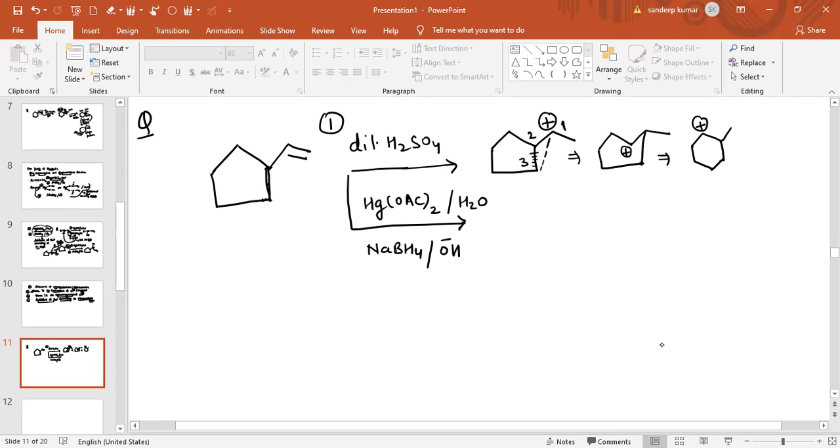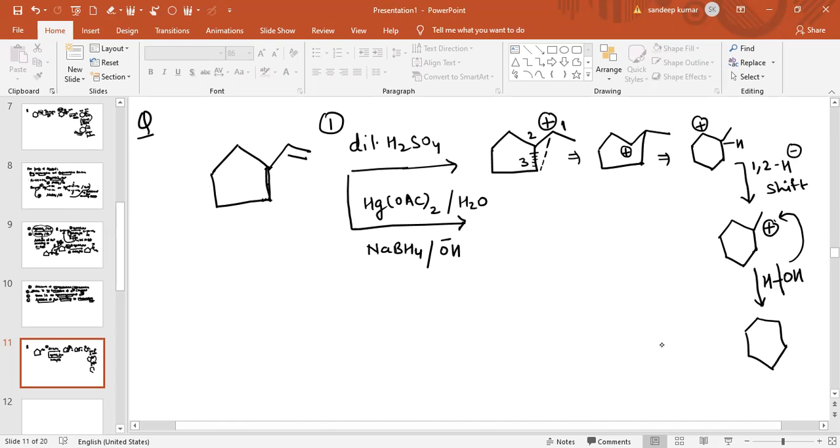Now what happens again, this hydrogen will shift to form a more stable carbocation. So we will say a 1,2 hydride shift will occur. When the 1,2 hydride shift occurs, this will rearrange to this form, the more stable carbocation. Now see what happens. The nucleophile will come from hydrolysis of water, which is HOH, and the alcohol obtained is this one. So the final product obtained after so many steps is this one.